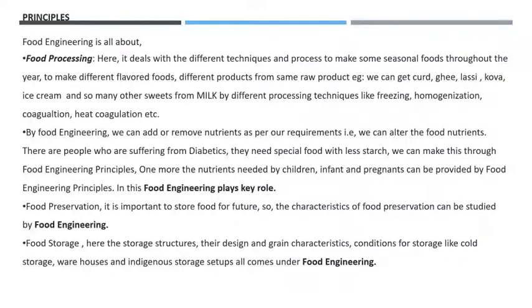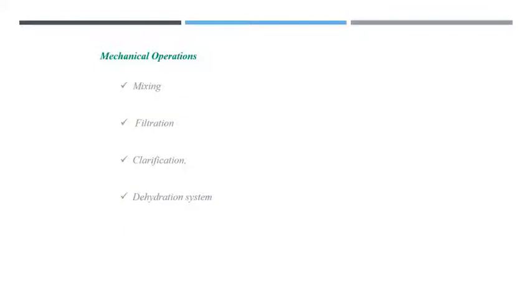Now in food preservation, it is important to store food for the future. So the characteristics of food preservation can be studied by food engineering. In food storage, the storage structures, their design and grain characteristics, conditions for storage like cold storage, warehouses, and indigenous storage setups all come under food engineering.